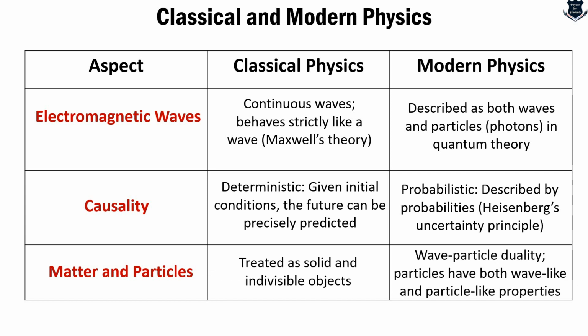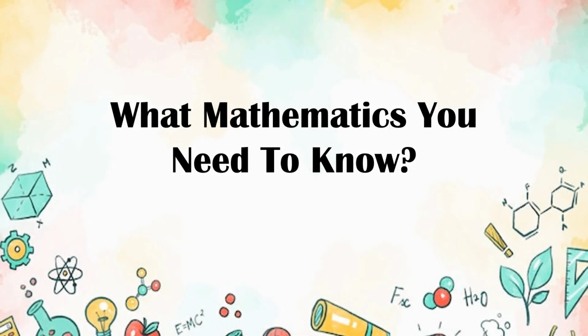Matter and particles here are treated as solid and indivisible objects. Here it is related to wave-particle duality, which can have both particle-like and wave-like properties. This gives you a clear idea about what classical and modern physics are, and now it is time to know the most important aspect: what kind of mathematics you need to know to learn modern physics.